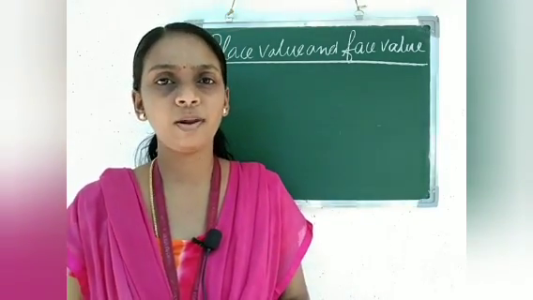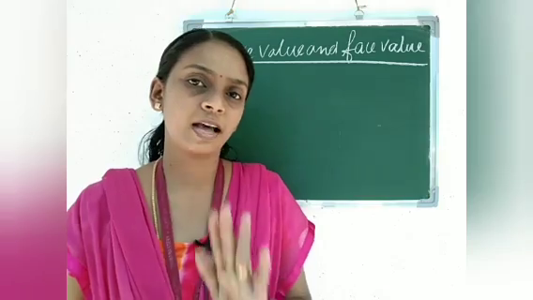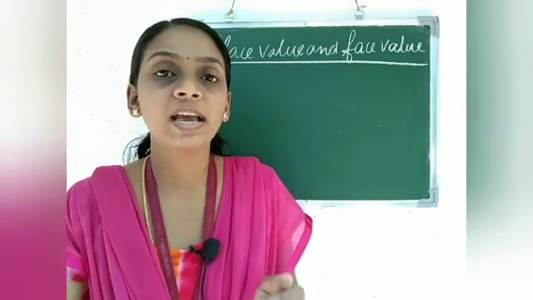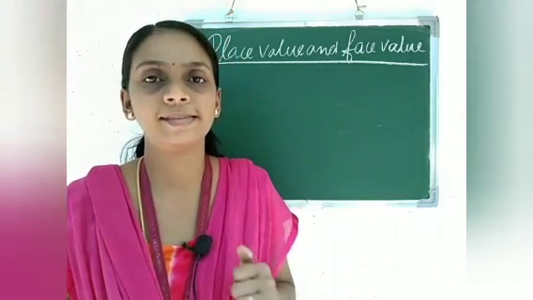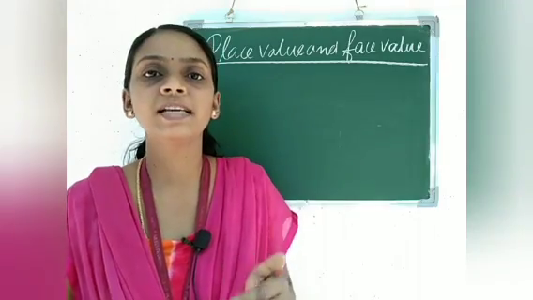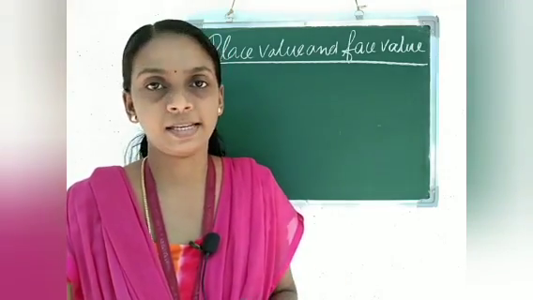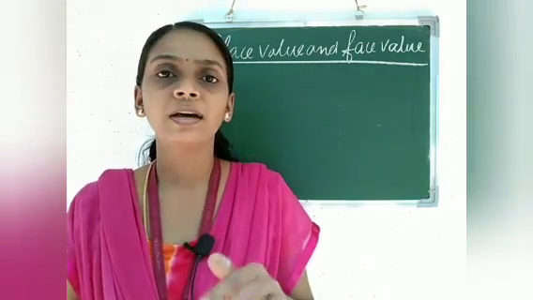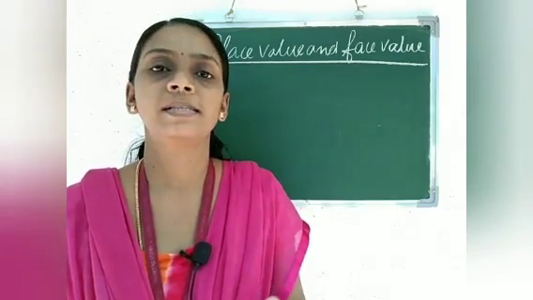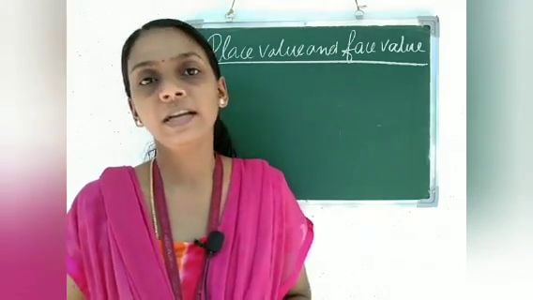Place value, as I told you in that class also, changes according to the places. So we will look at how to find the place value of a 3-digit number.